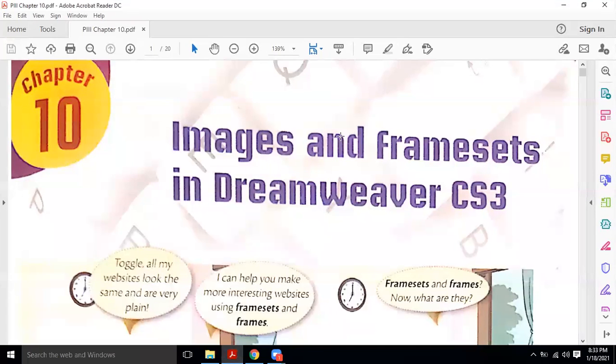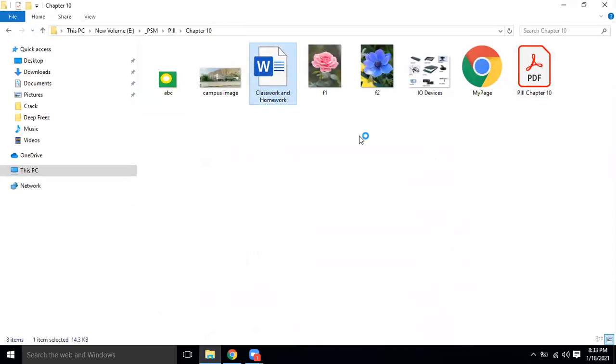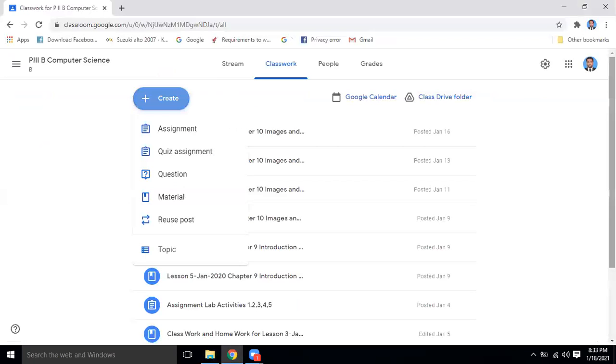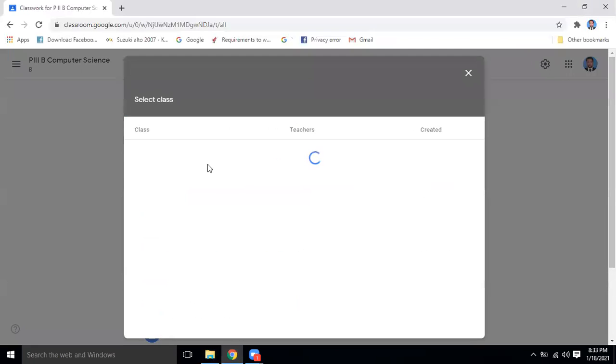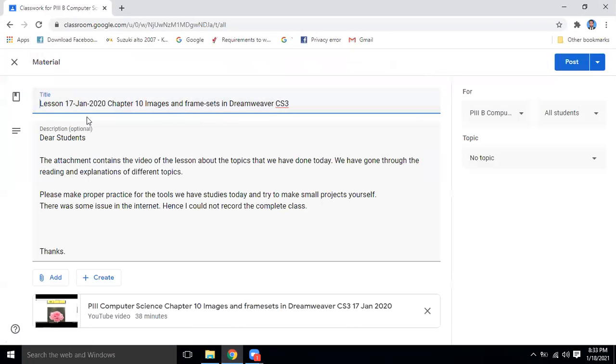So today we are not going to continue with the chapter number 10, but we will discuss the chapter number 9. But before going towards that, let me give you the homework because today I am supposed to give you the homework as well. I will upload the homework in your Google Classroom as well as in your university software. Today we are going to revise chapter number 9.